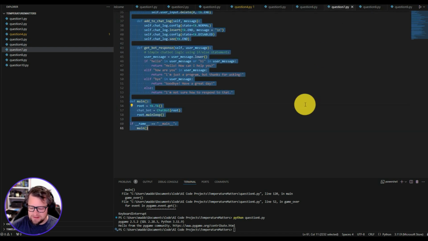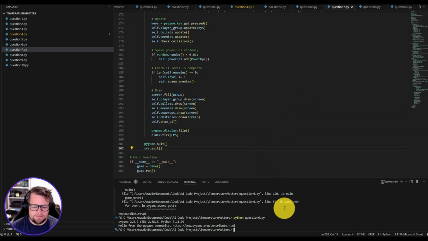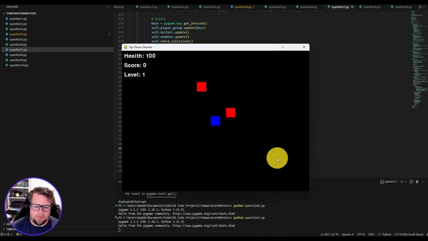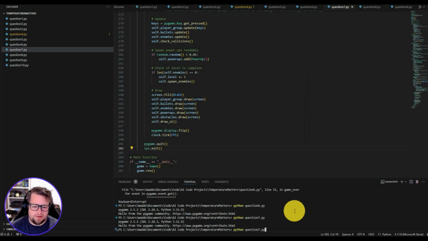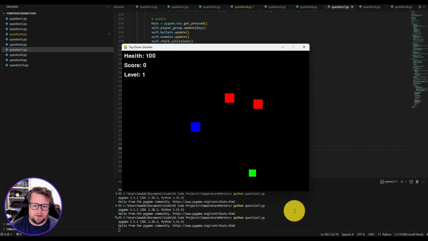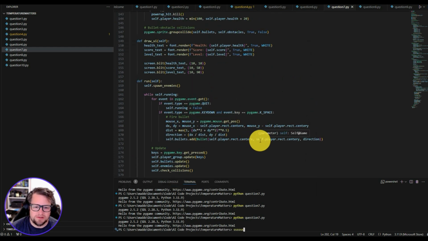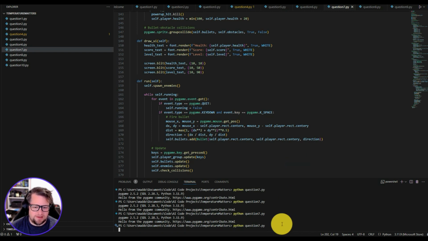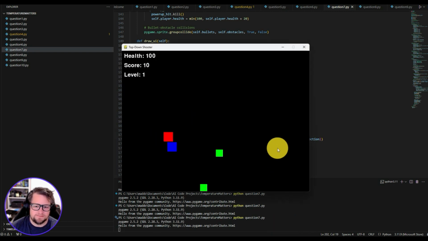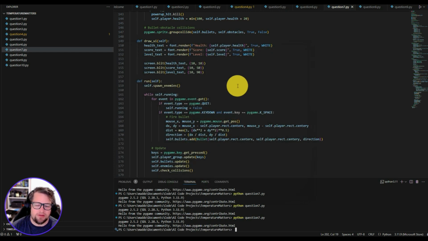Let's go to question 7 here. Whoa. Oops. I bet I have to move. I don't know how to move. Oh, WASD. How do I shoot? I wonder if it tells me how to shoot. Oh, space bar. All right, let's try it again. Oh, I have to tap space bar. Oh, it aims where my mouse is.